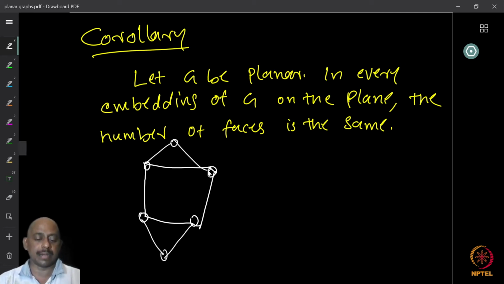So let us look at this graph. This was this embedding. It's a planar graph, with a plane embedding. Now look at another embedding of the same graph.